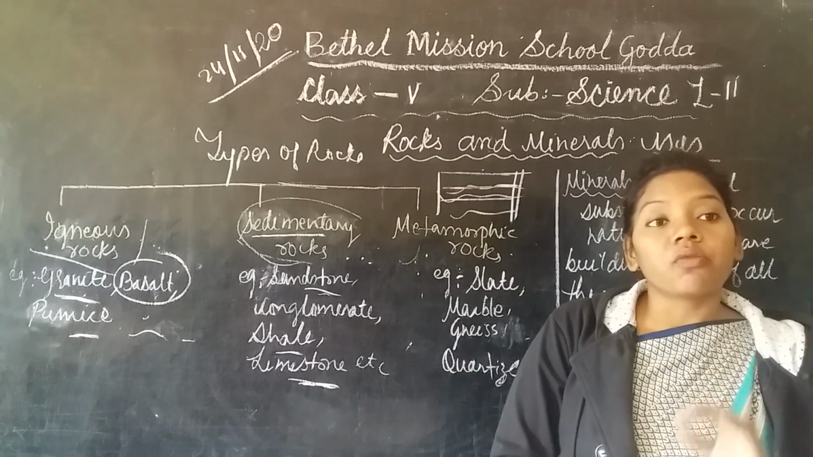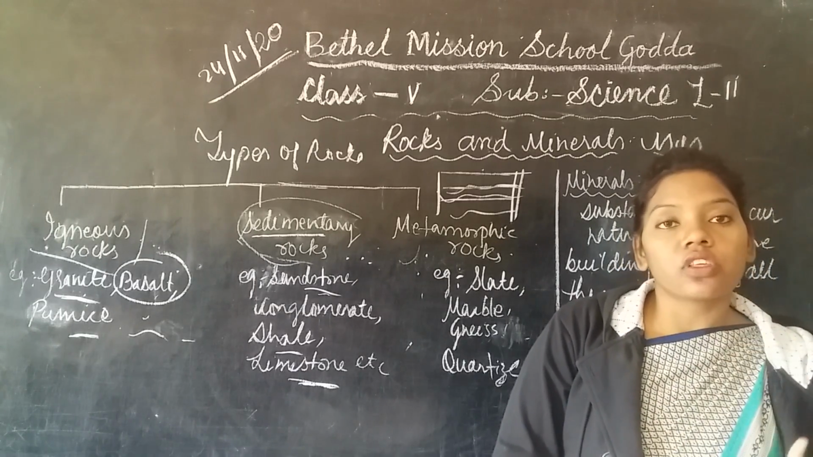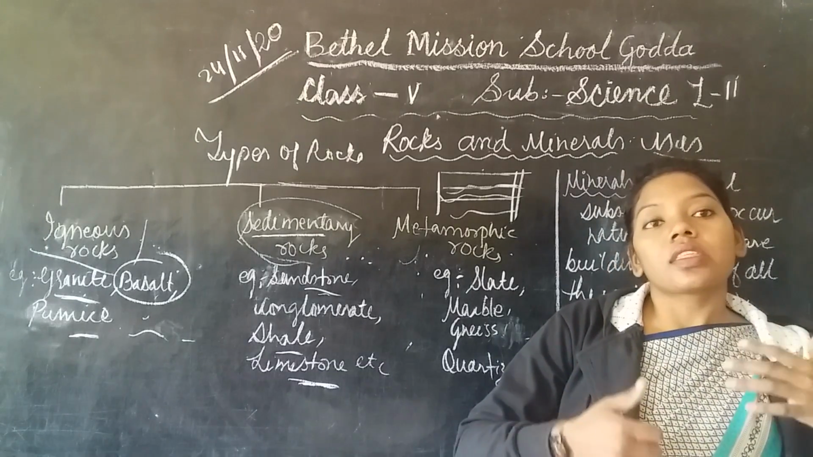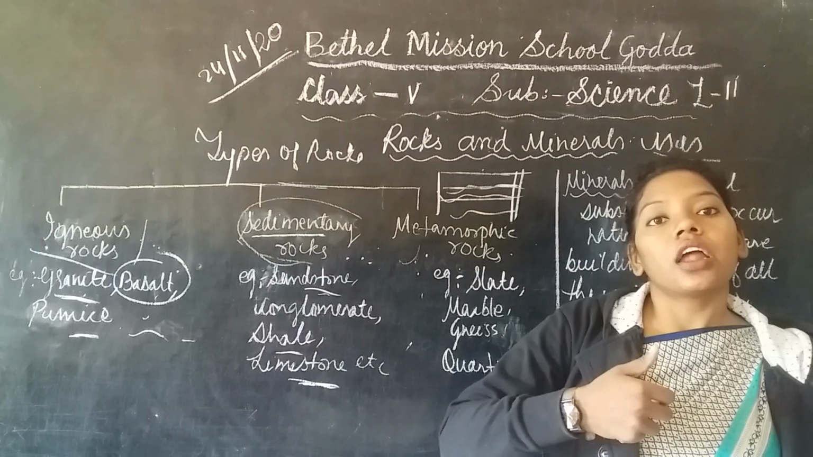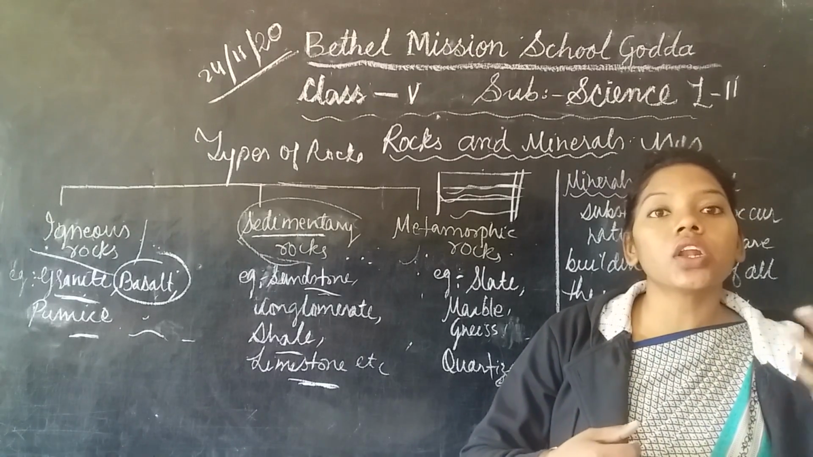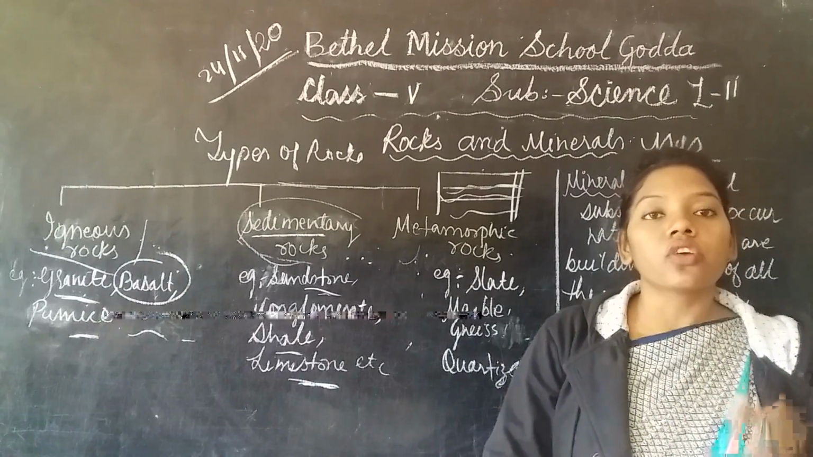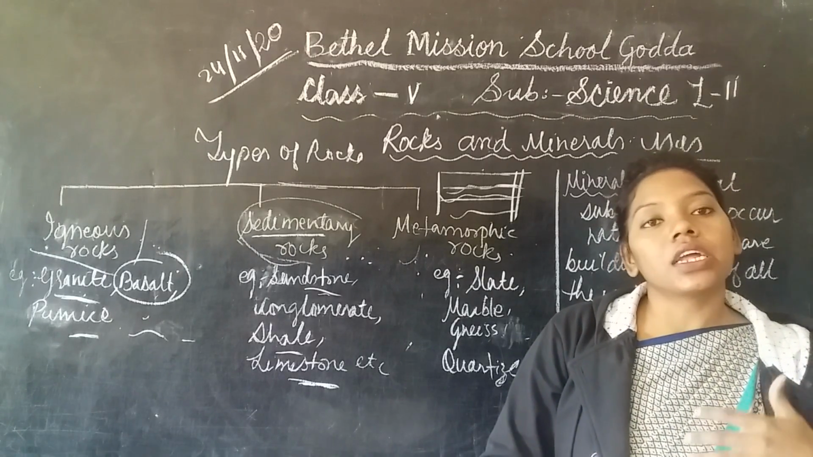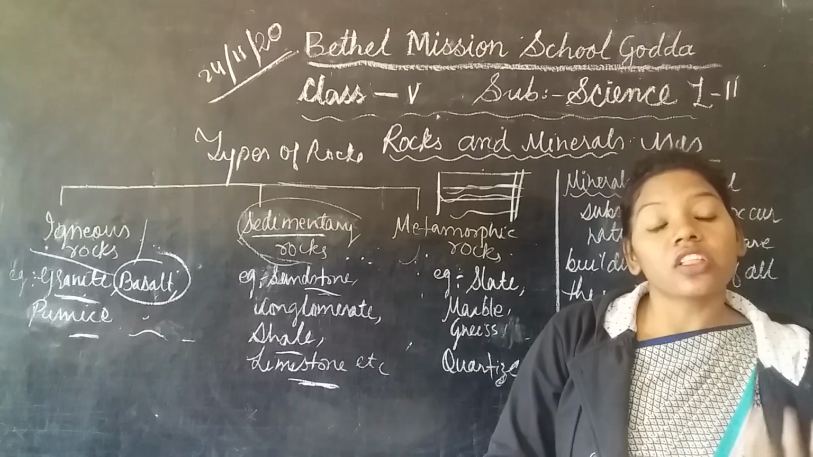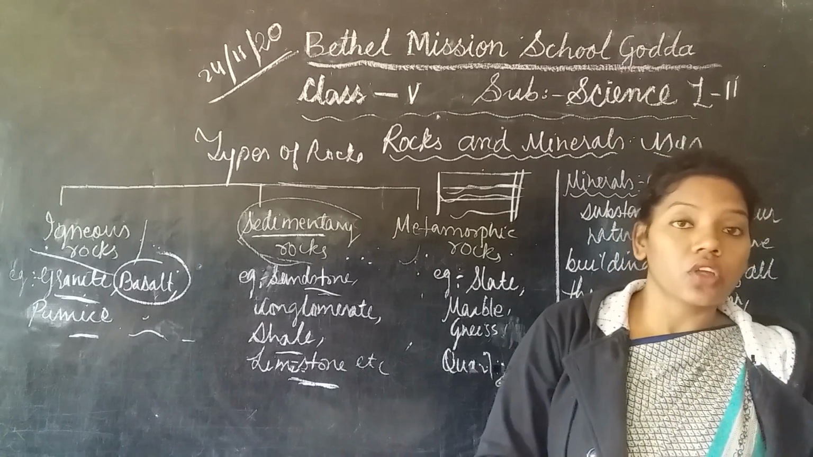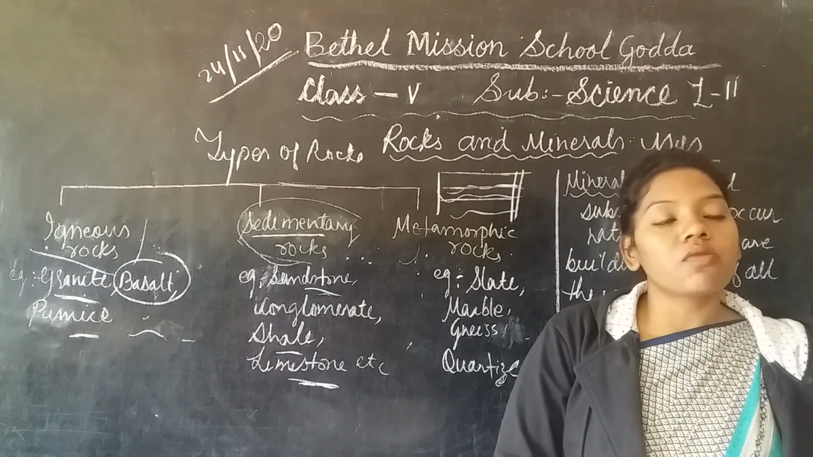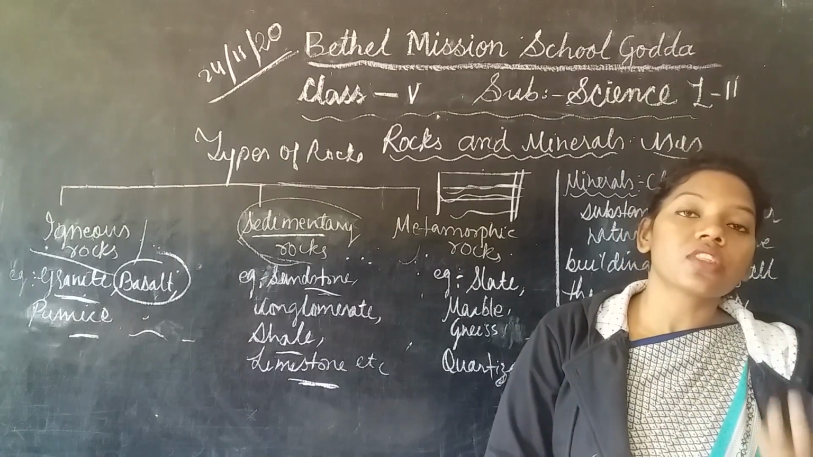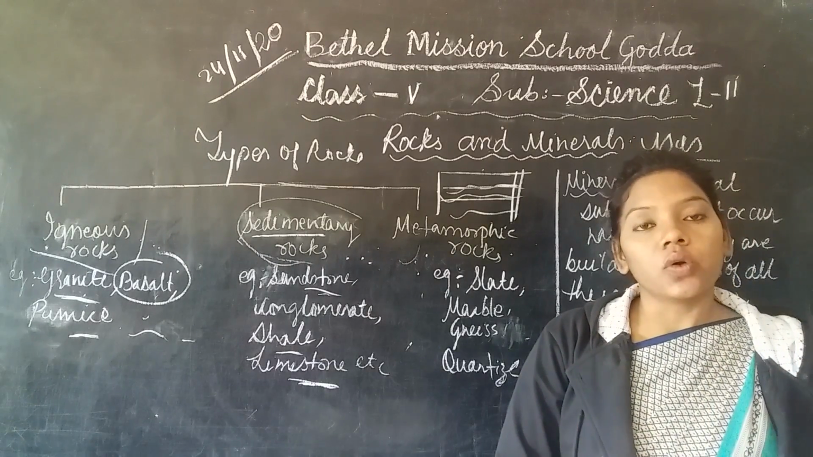Because of that, we need to conserve all these fossil fuels and natural resources, because they are not for the long term. They are for the short term, and when they get finished, we cannot take advantage of these fossil fuels. So due to that, we have to make use of the natural resources which are present naturally.